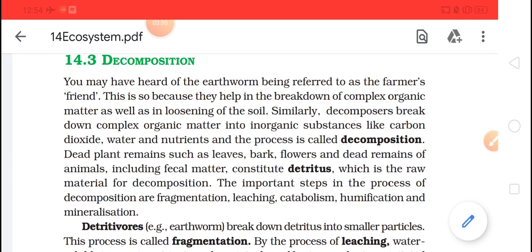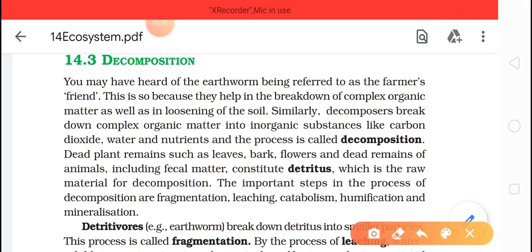You need to make notes of these 5 processes, and always remember that they come one after another.